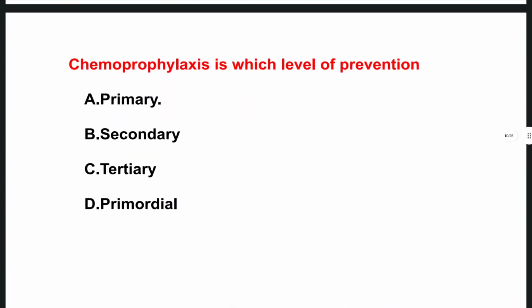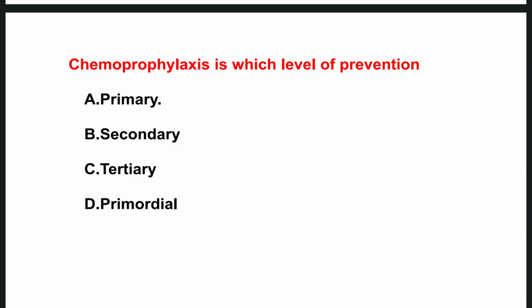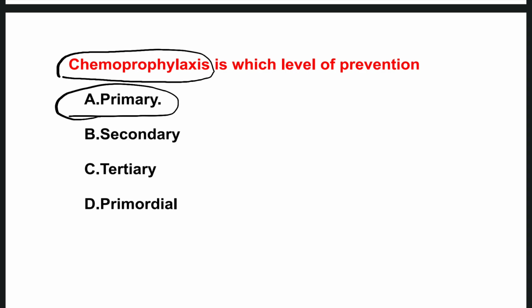The next one is, chemoprophylaxis is which level of prevention? Options are primary prevention, secondary prevention, tertiary prevention, primordial prevention. The right one is primary prevention. So with chemoprophylaxis, we are giving the medicines to promote the health and prevent the illness. Before illness occurs, we are giving some medications, which come under the primary prevention.